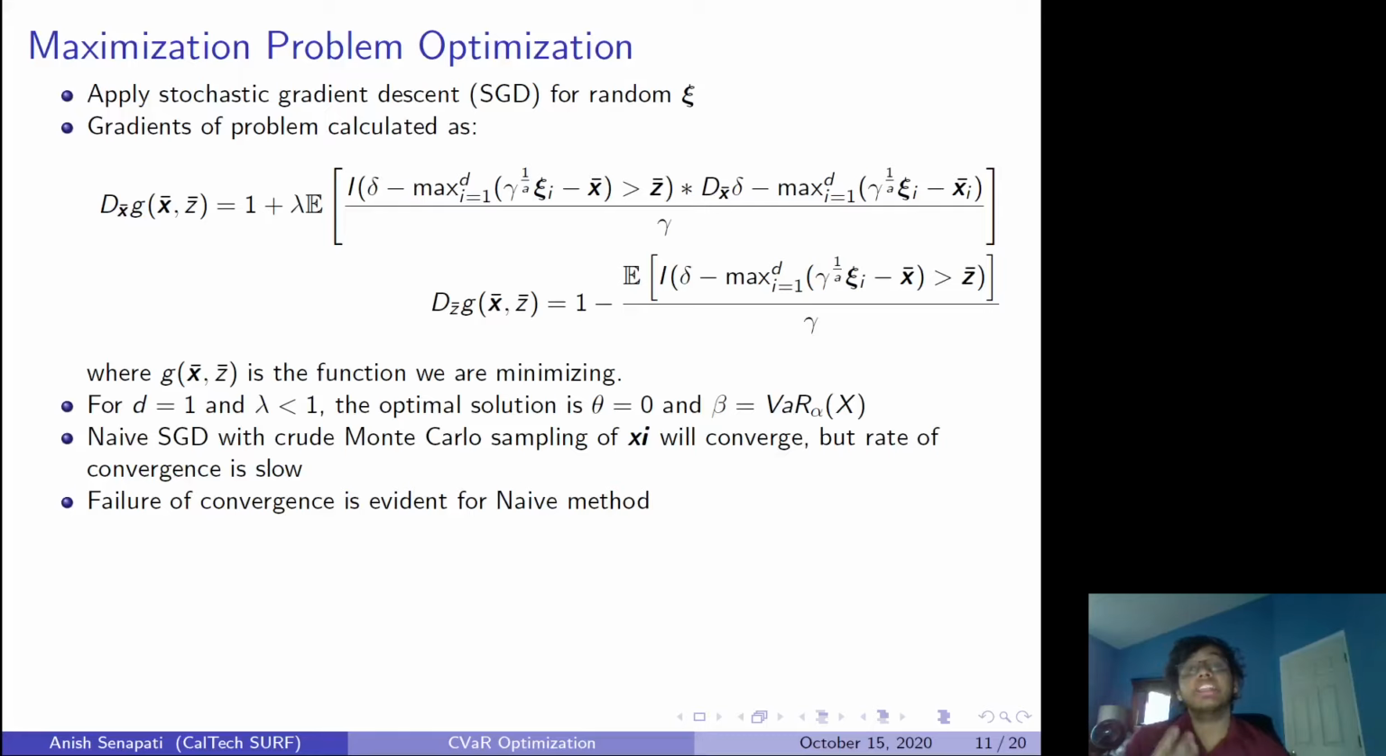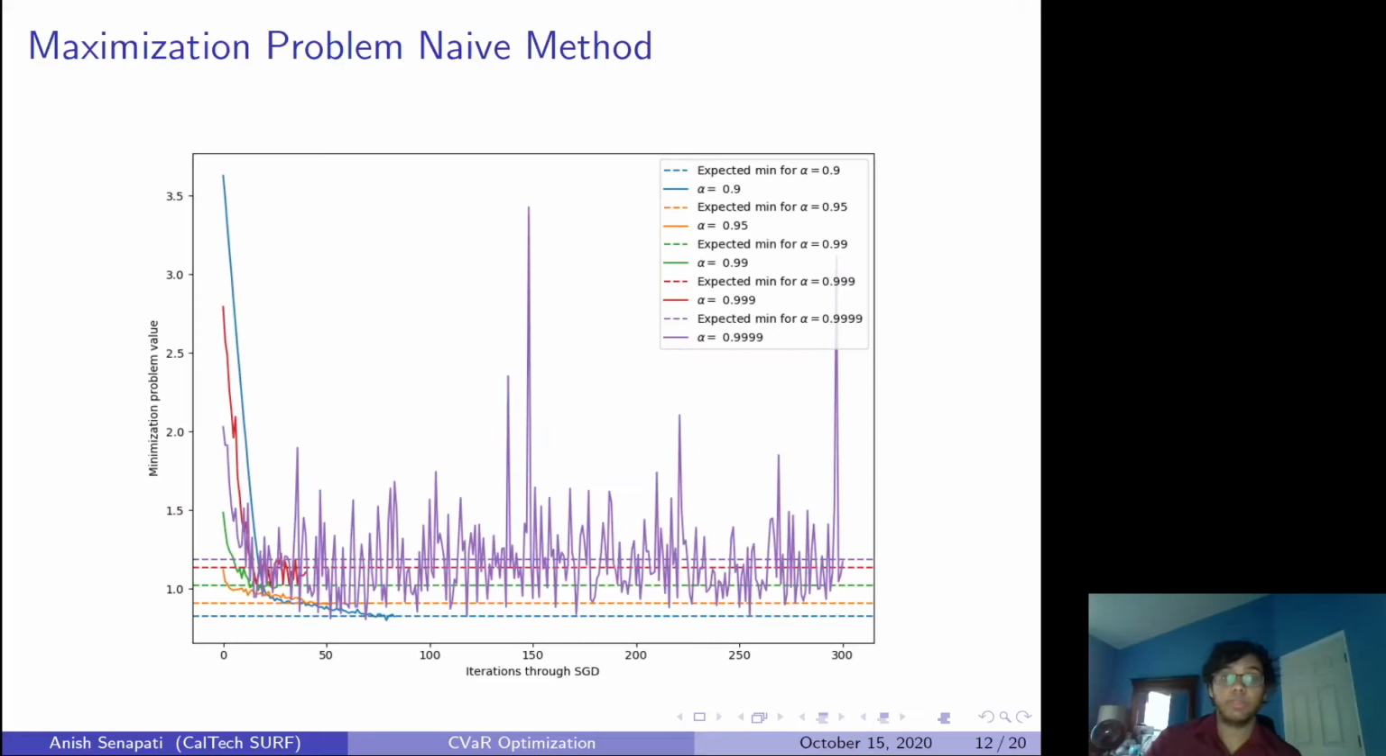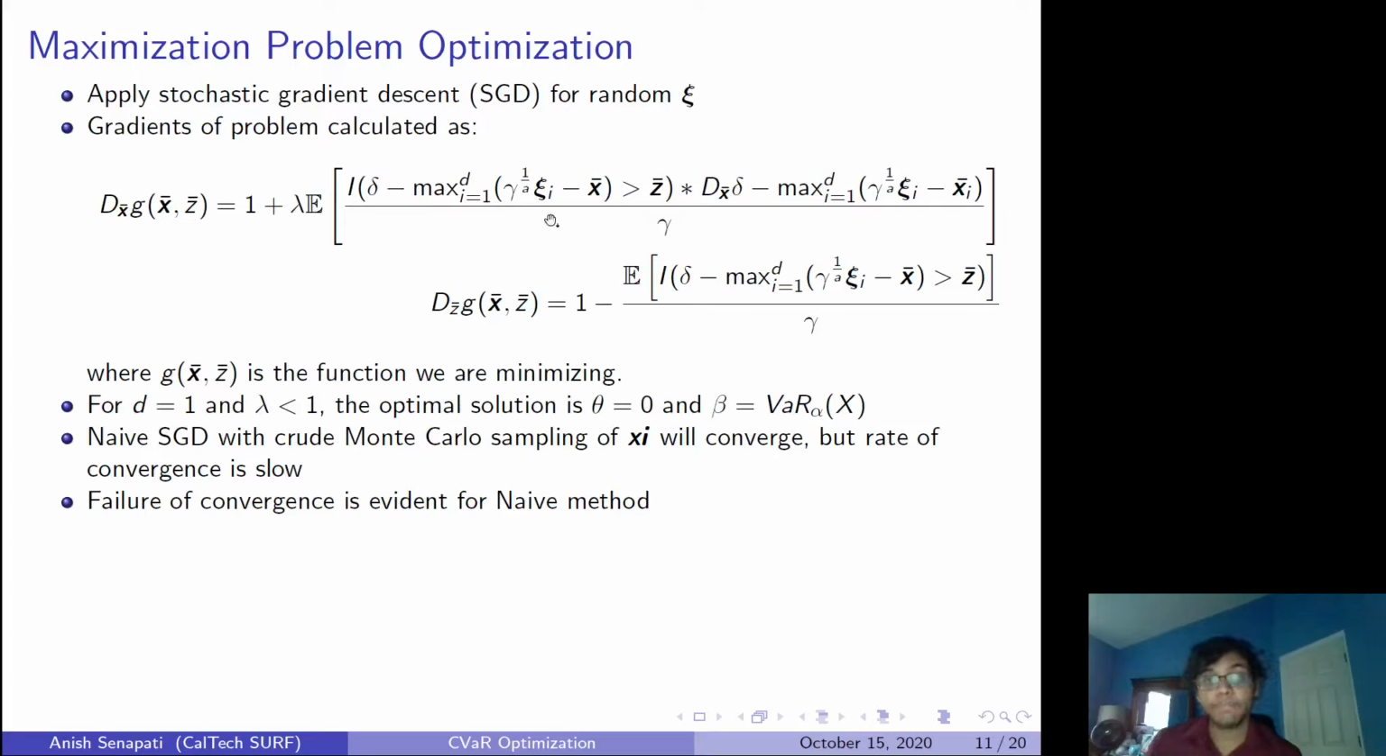In this plot, I have different values of alpha. Alpha going to 1 is equivalent to gamma going to 0. And I'm basically running an SGD with these gradients. I'm starting at two random values of x and z, running them for a large number of iterations, drawing random values of psi and moving the gradients in the direction that's expected. And I'm seeing what is happening to the gradients. Are they converging or are they not?